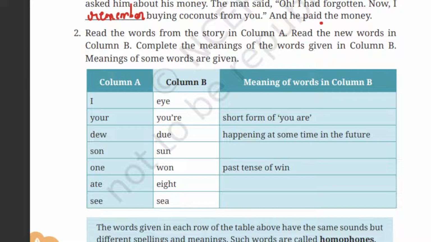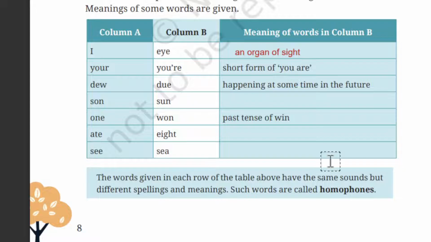Okay. So, first we have eye. So, let's write what is the meaning of eye. So the answer is an organ of sight. So eye is an organ of sight. We use it to see using our eyes, right? So it is an organ. Okay. Next, what is sun? So that's a very easy answer. Let me frame it. So the answer is the star at the center of a solar system.